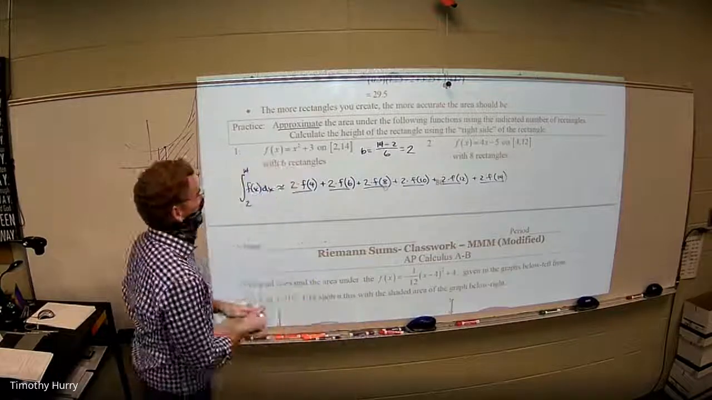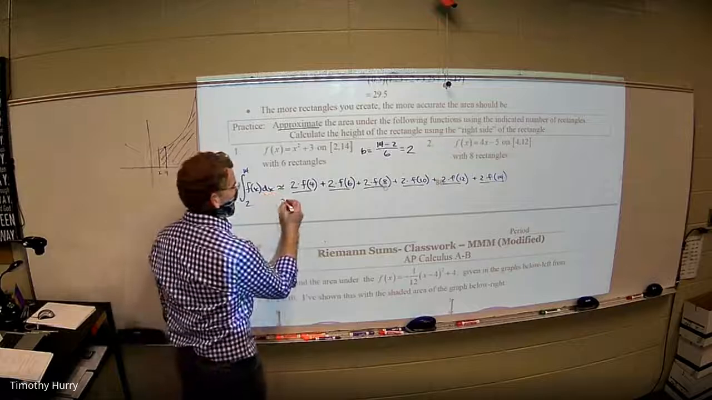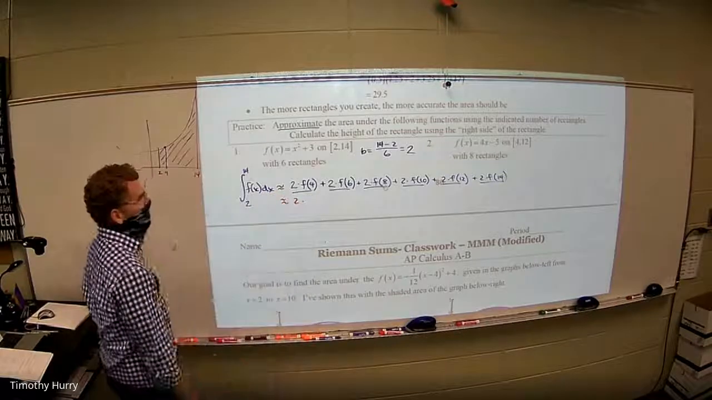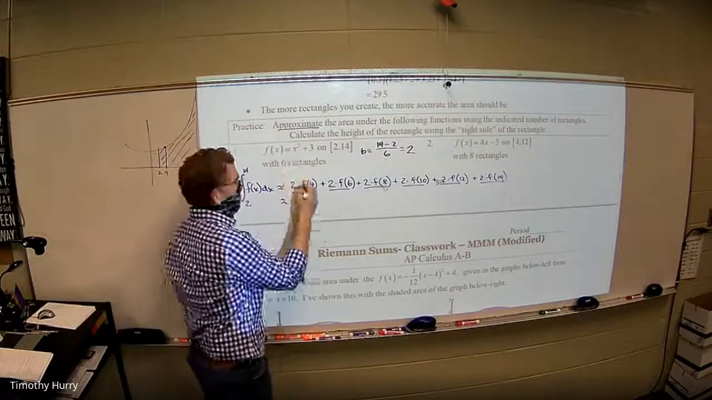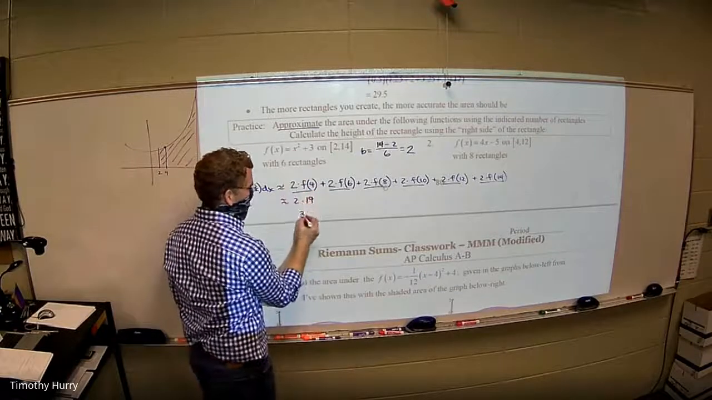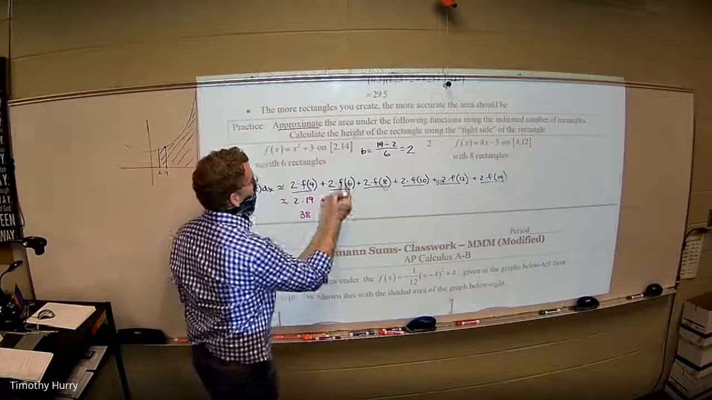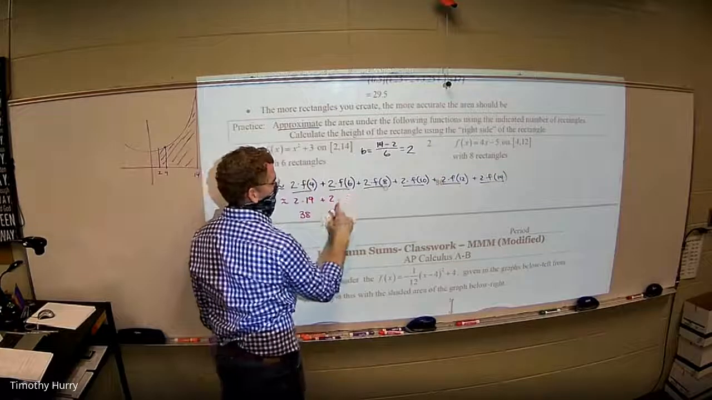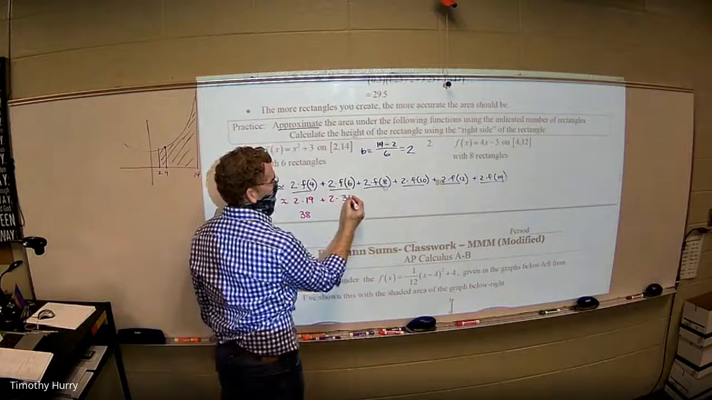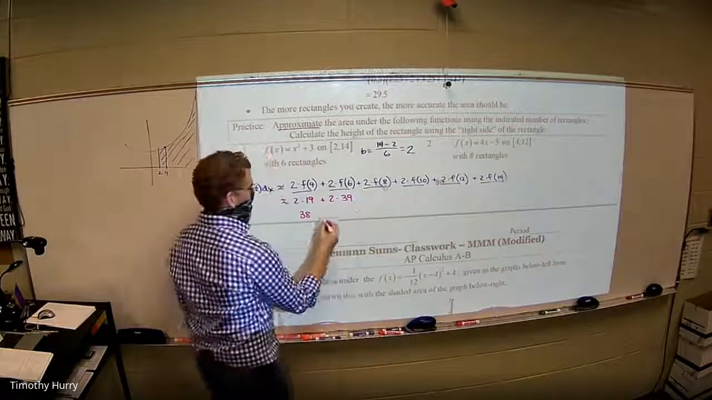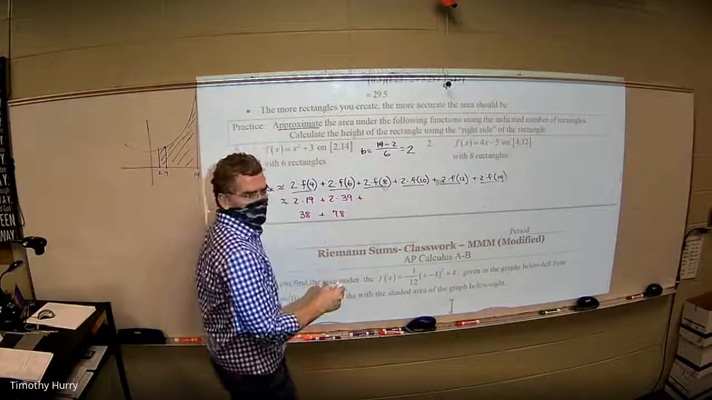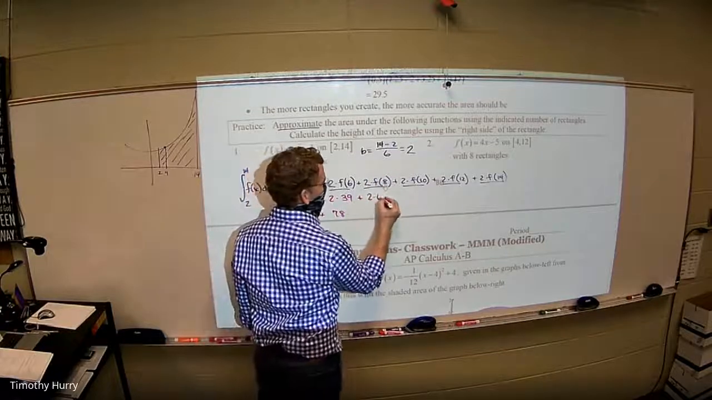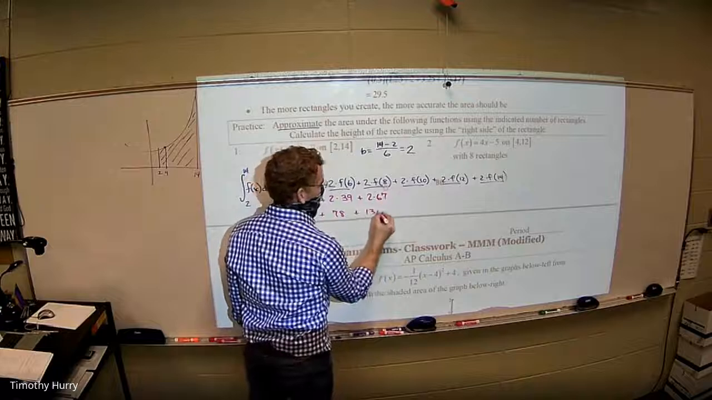So let's go ahead and find these. This is not too bad. I've got 2 times, what's f of 4? F of 4 would be 19. So that part's 38. And then show your math. What's f of 6? 39. So that's a 78. F of 8 would be 67. So that's a 134.